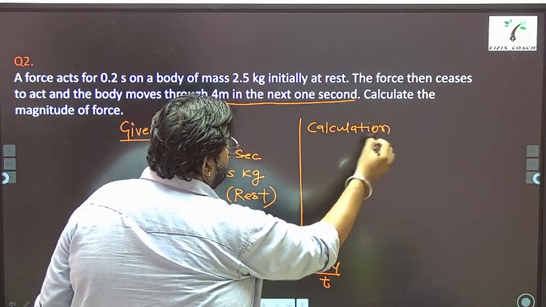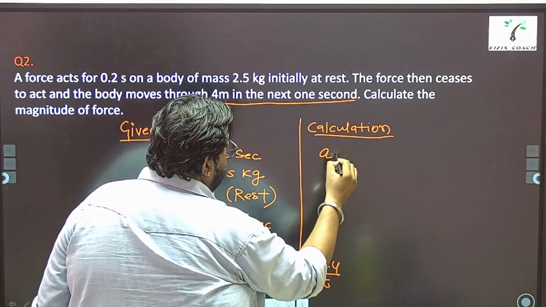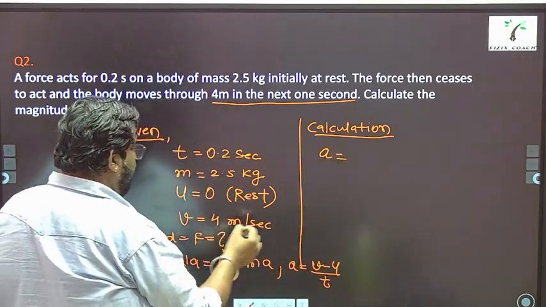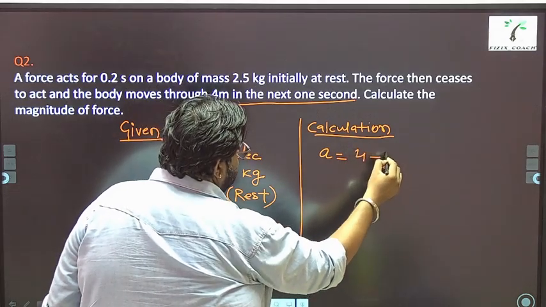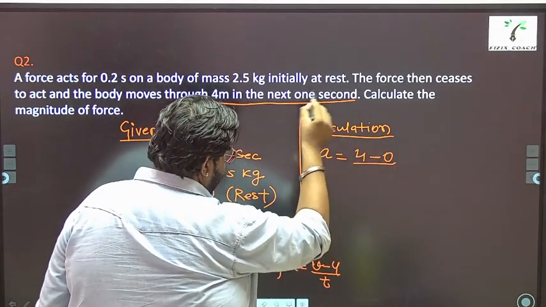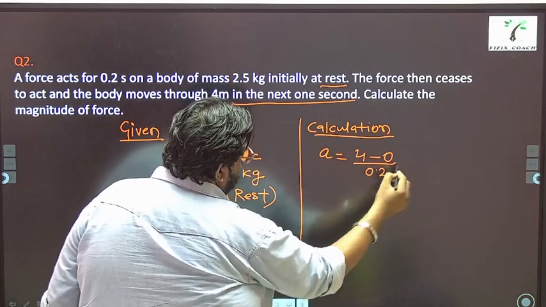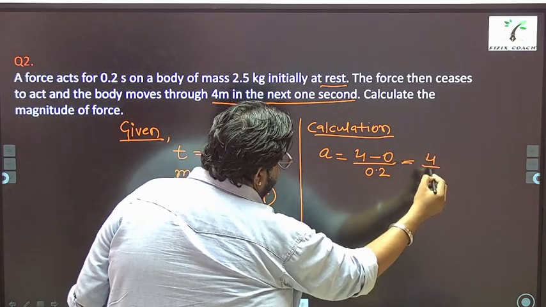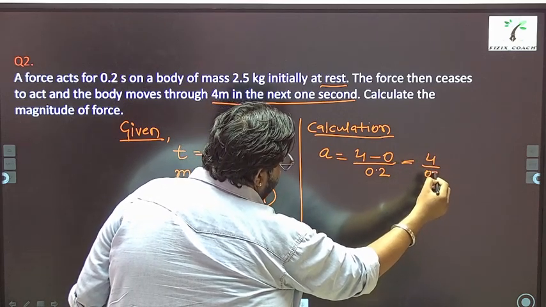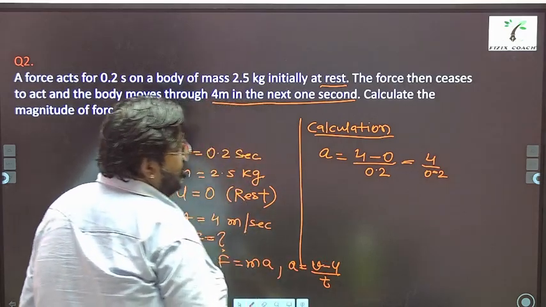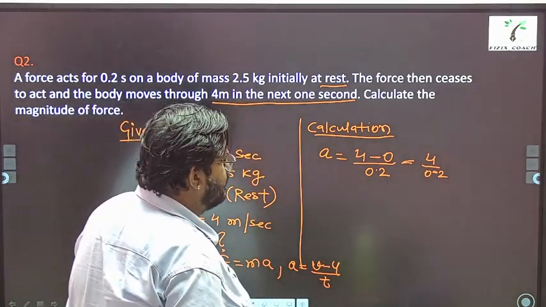In calculation, first you will have to find a. So v is given 4, u is given 0 because the object was at rest. Time is given 0.2. So acceleration becomes 4 upon 0.2.